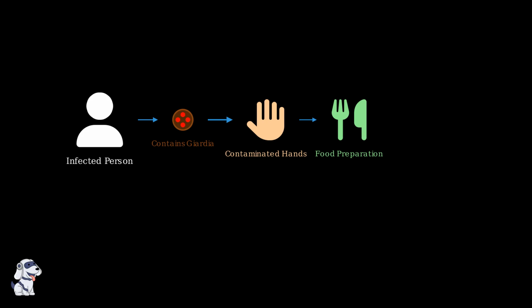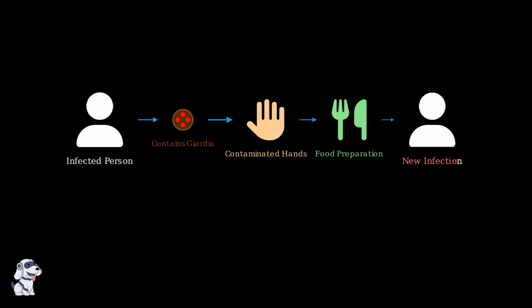First, an infected person's feces contains millions of Giardia parasites. These microscopic organisms are invisible to the naked eye, but are very much present. Next, someone comes into contact with these contaminated materials. This often happens when people don't wash their hands properly after using the restroom. Those contaminated hands then touch food during preparation or eating. The parasites transfer from the hands to the food, creating a contaminated meal.